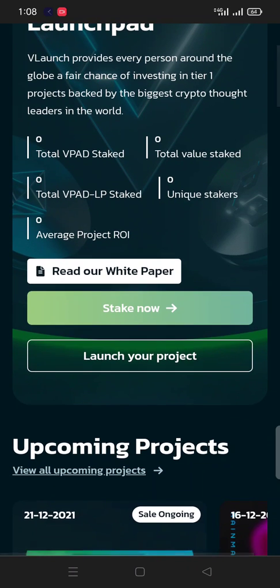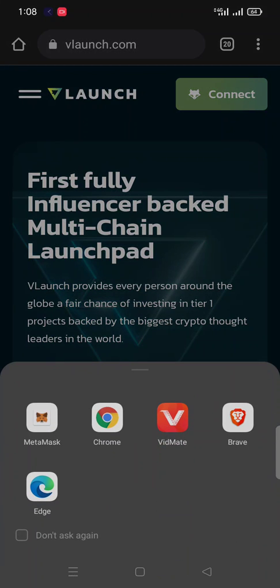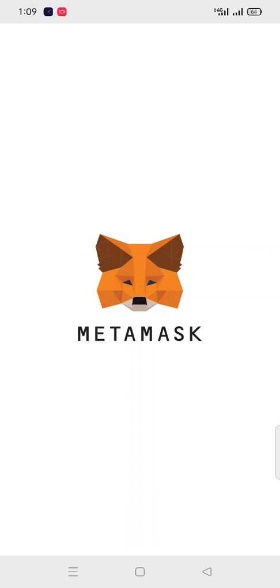If you look at this one point, it's simple: you just click on connect. After that, you simply connect with MetaMask. Make sure you install MetaMask, because it is very important. If you don't install MetaMask, you will not be able to connect your wallet. I want to give my fingerprint to MetaMask. But if you have any issue about how to create a MetaMask account, you can ask me in the comments box, and I will try to make a video about that.